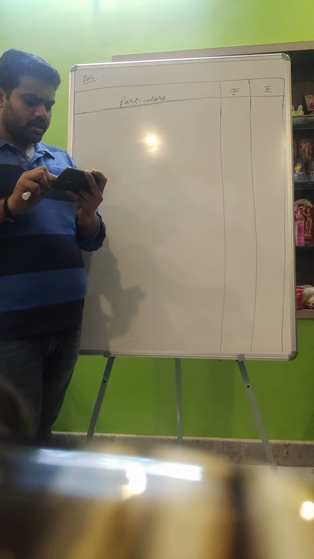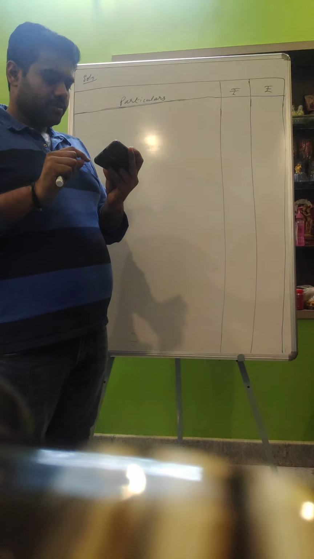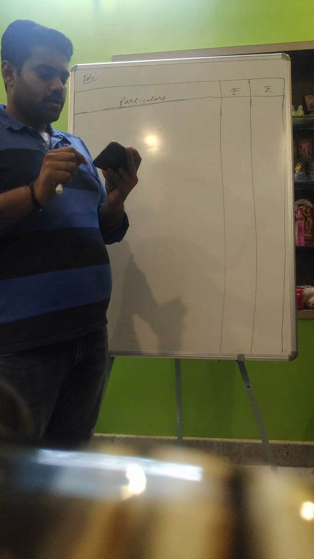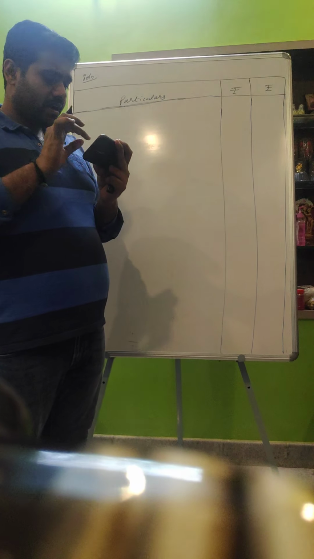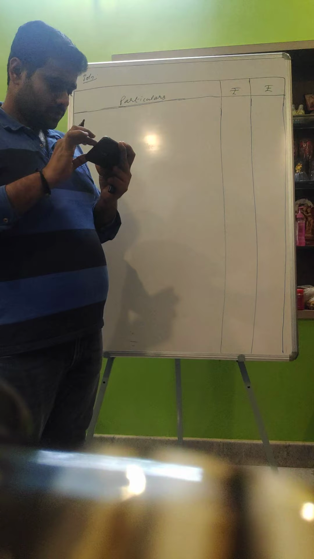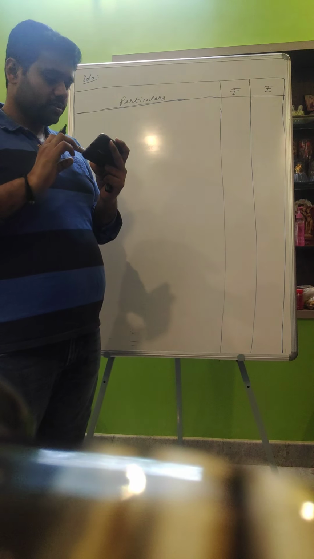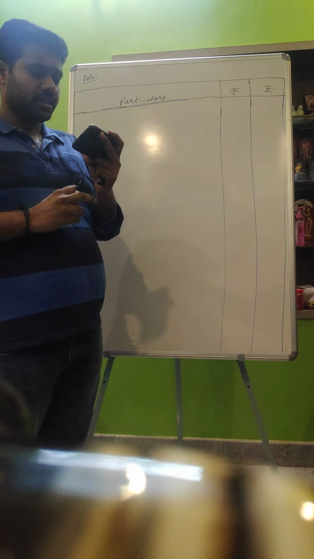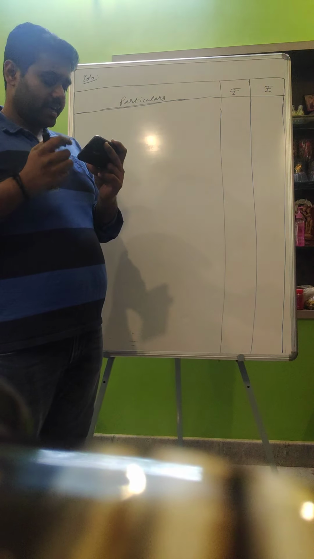Let us begin with illustration 24, page number 123 of capital gains, which is a 14 marks problem, and we have got 4 assets. First one, shares purchased in the year 2011 for rupees 54,000 and sold in 2018 for rupees 1,95,000.